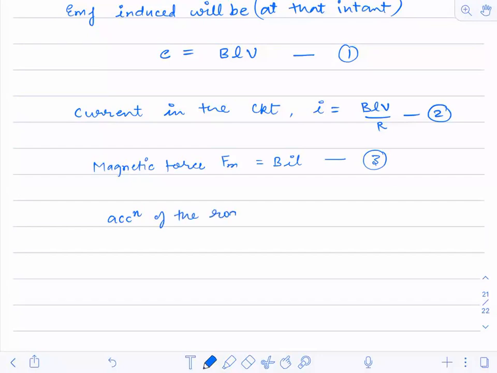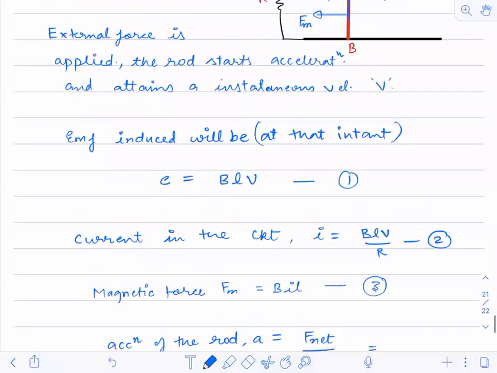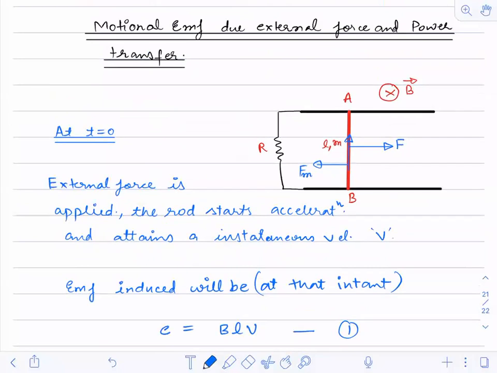Acceleration of the rod, can anyone tell me? Yes. Will it be F net divided by mass? Yes, F net. What is the net force on the rod? Just check. F minus Fm is the net force.